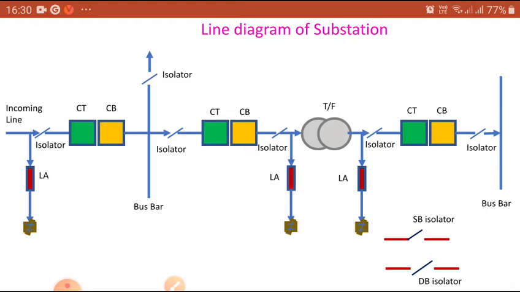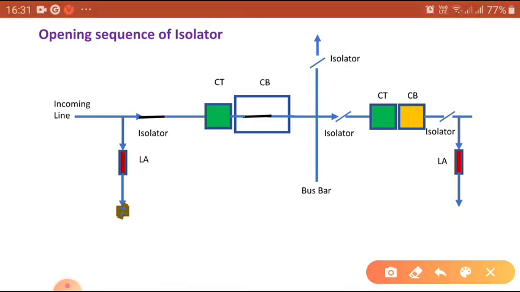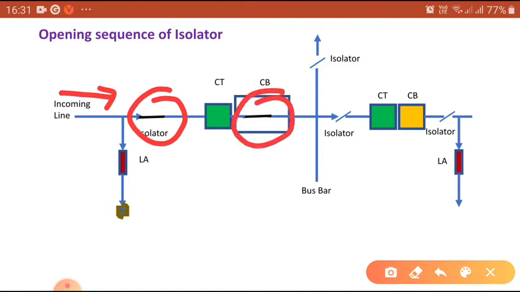Now let us see another operation. You can see here the opening sequence of the isolator, how the isolator has to be operated. Before going to the animation you have to see what is here: the incoming current is coming here. The isolator has to be operated, but I cannot operate it when the circuit breaker is in the closed position.